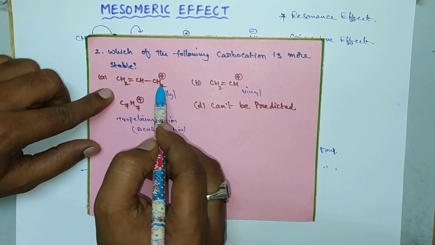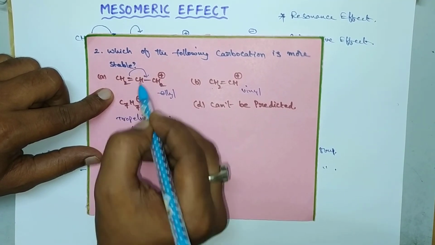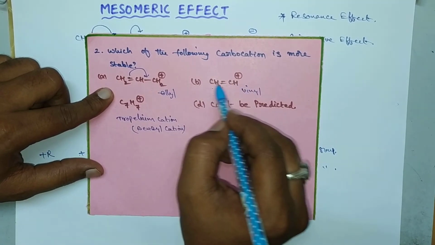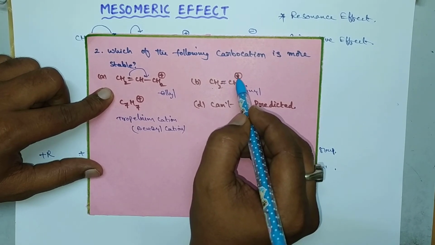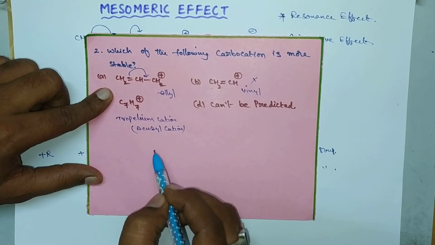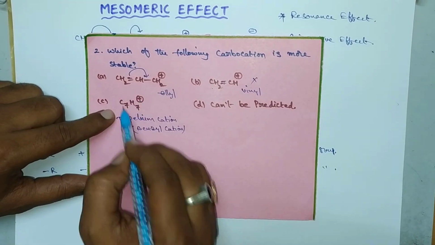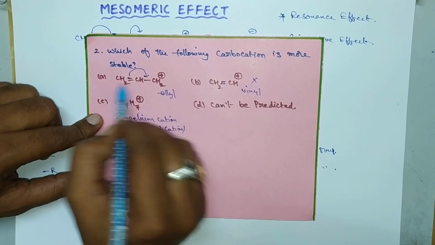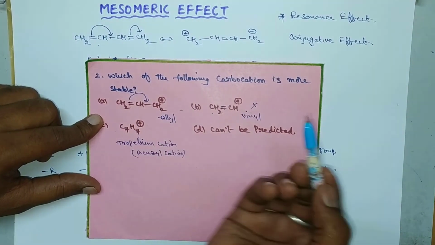This will exhibit mesomeric effect because this double bond is in conjugation with positive charge. The shifting of electrons takes place in this direction. So here there is no mesomeric effect. Here double bond is there. Double bonded carbon carries positive charge. So that's why this does not exhibit mesomeric effect. No doubt it is not more stable. So here tropylium cation is there. So now let us check about these two. So here there exists mesomeric effect and it forms only two resonance structures.